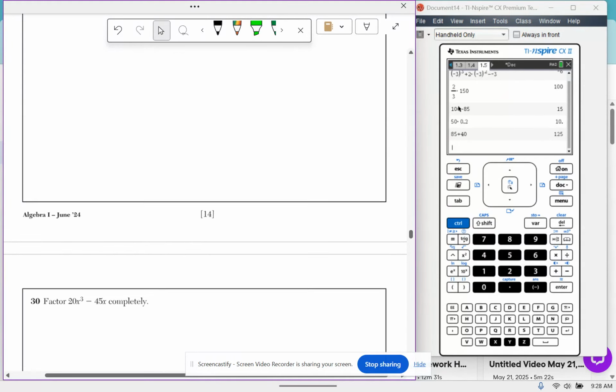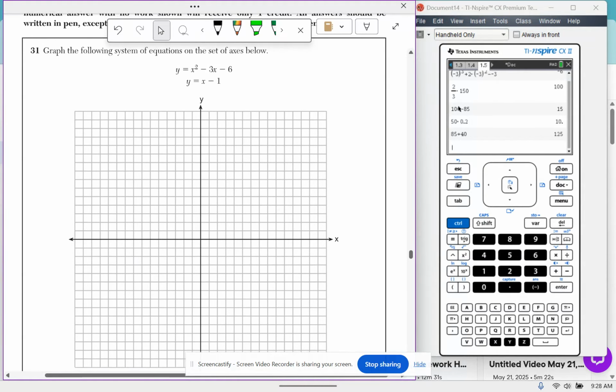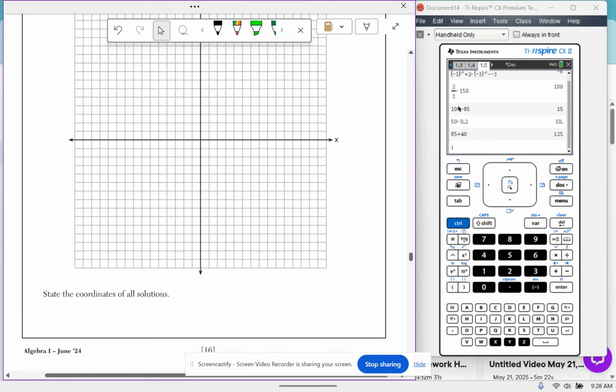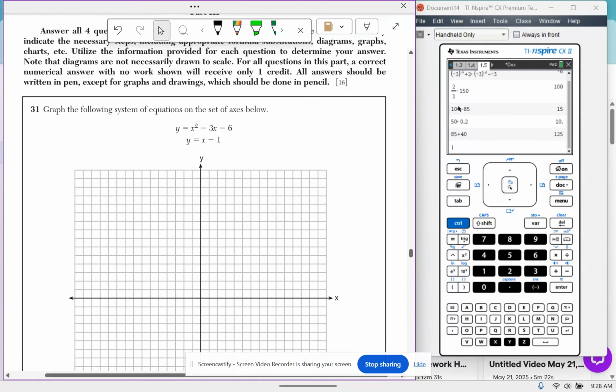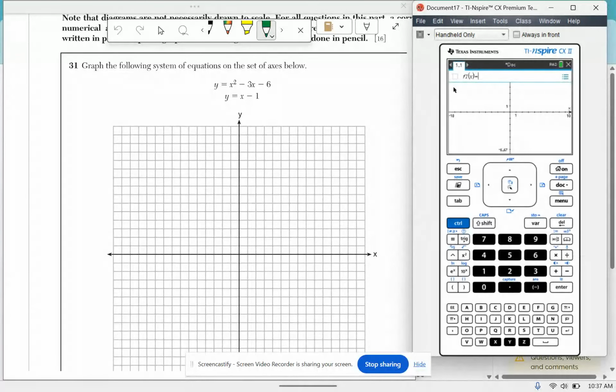Okay, let's go to 31 and 32. 31 is graph the following system of equations on the axes below, then state the coordinates of all solutions. Okay, so I'm going to type this into my calculator. Since I have two graphs, I'm going to type the first one in.